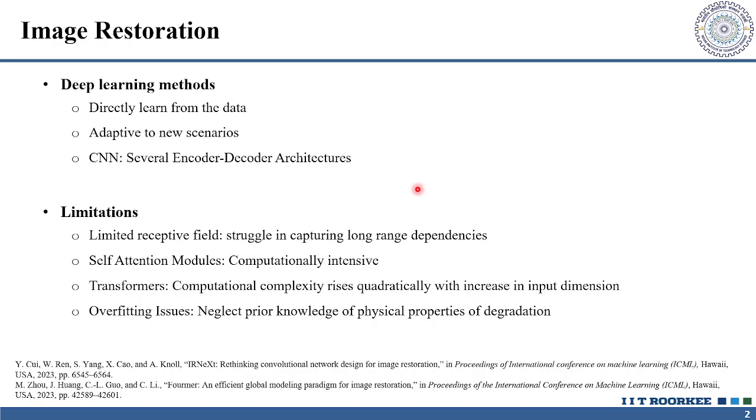Over the years, several deep learning architectures have been proposed that can directly learn from the data presented, which improved the adaptability of the models to newer scenarios of non-homogeneous distributions of degradation. Although several encoder-decoder based architectures have been proposed, they have limitations, such as limited receptive fields for convolution layers, which can't capture long-range dependencies within an image. To overcome this, self-attention and transformers were used, but their computational complexity increases quadratically with increase in input dimension. Also, these models tend to overfit as they neglect the physical properties of the degradations.